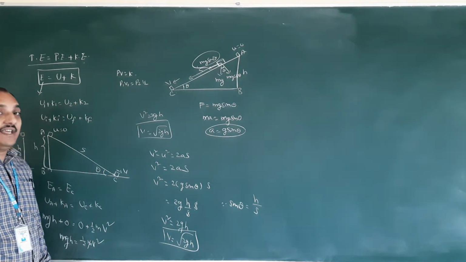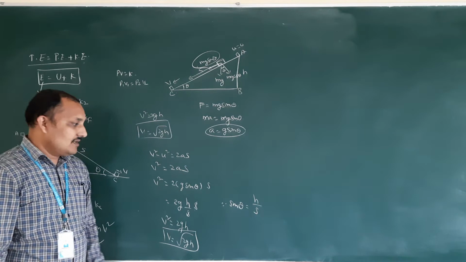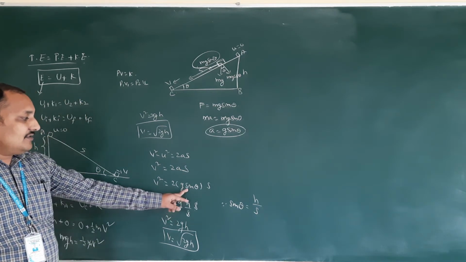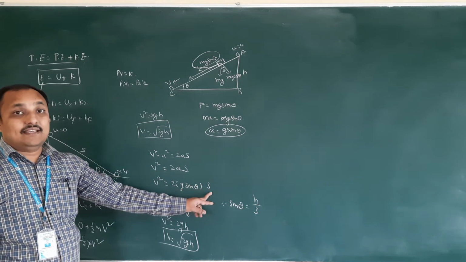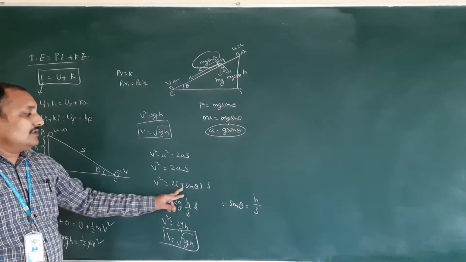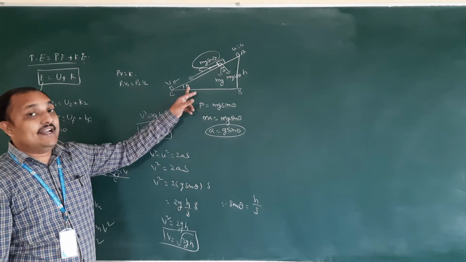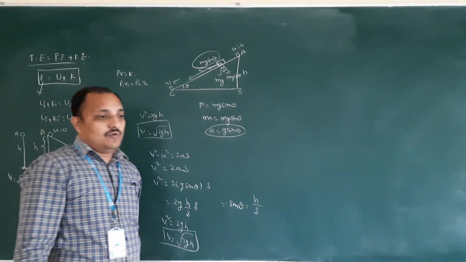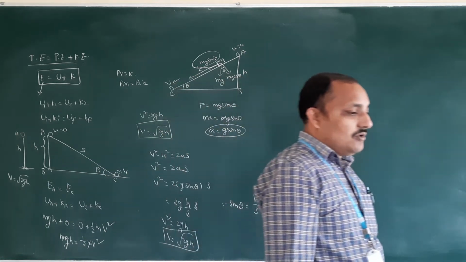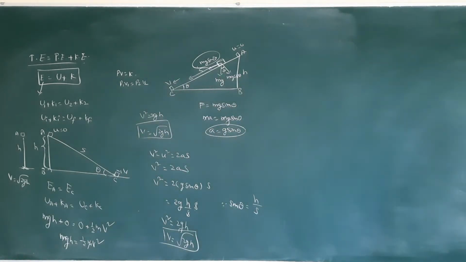2gh. Sometimes they will give theta. So whenever they give theta, we should use this equation: root 2g sin theta, if they give the inclined angle. If they give height, directly you can use the root 2gh formula. So both the concepts they give. Both ways discussed, but whatever we got, both will be the same.